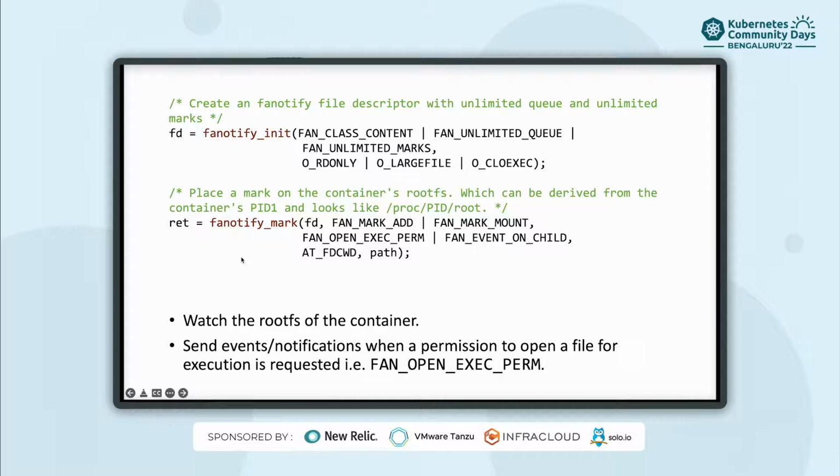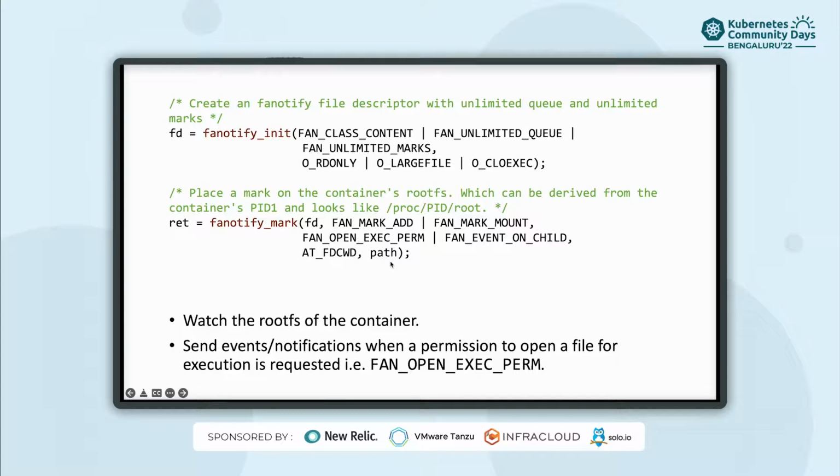and then fanotify_mark, when we call it, we are specifying we want to monitor this mount point, and specifically we are looking for open exec permission events. So the second parameter is where we are specifying what kind of events we want, and the path.